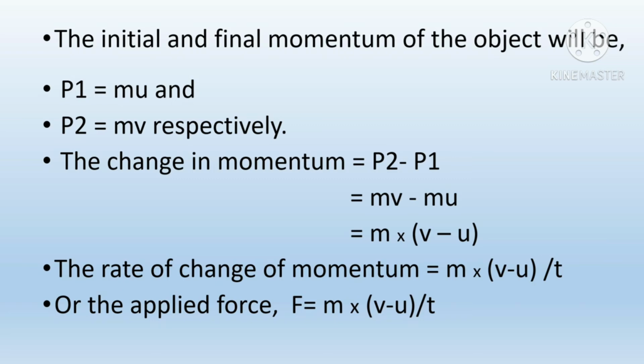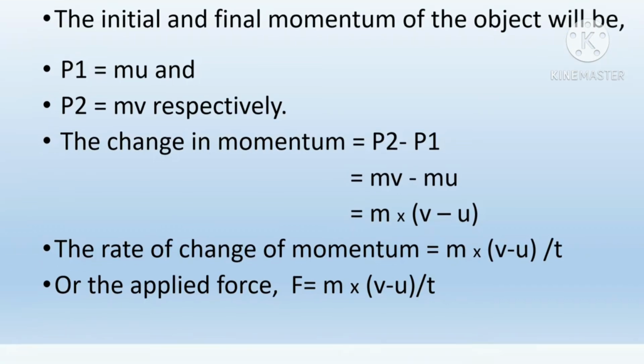The change in momentum equal to P2 minus P1, that means mv minus mu, which we can write m into (v minus u). The rate of change of momentum is m into (v minus u) by t, or the applied force F equal to m into (v minus u) by t.